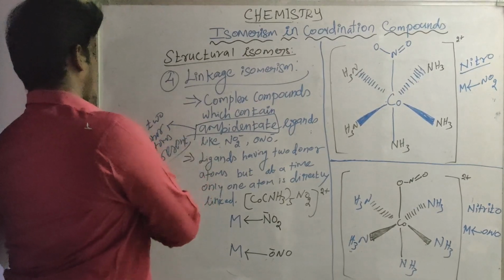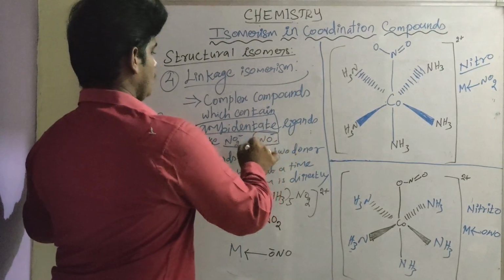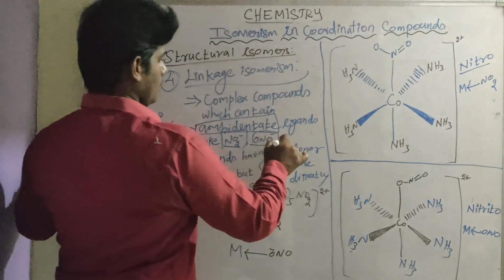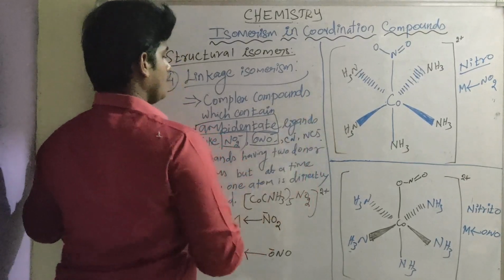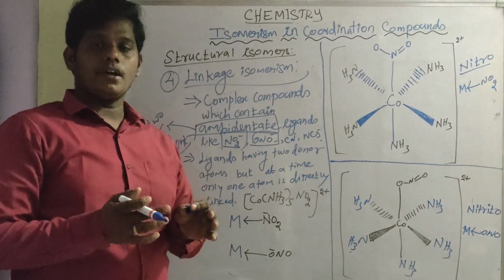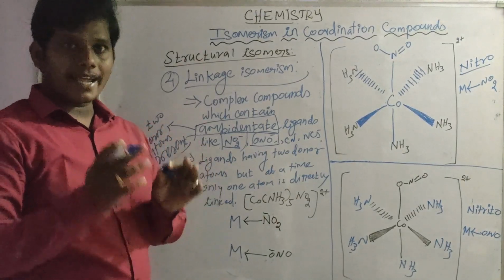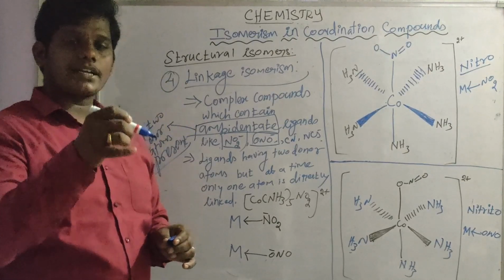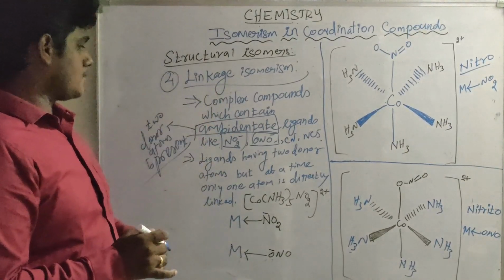Examples of ambidentate ligands are NO2 and ONO, cyanide CN minus, and also SCN minus. These ligands contain two donor atoms. At a time, only one donor atom is linked to the central metal atom or ion to form the coordination complex. This is called linkage isomerism.